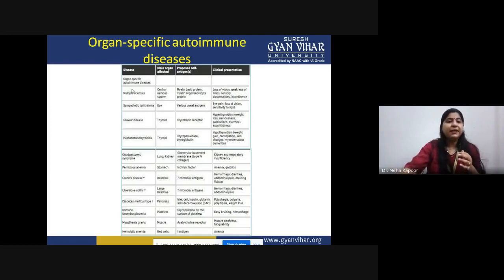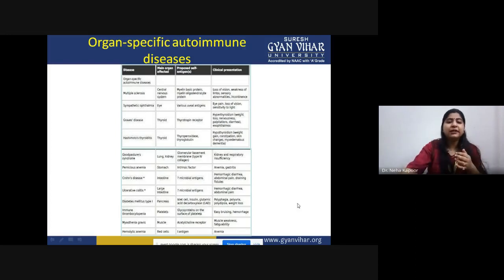Depending upon the antigen that is being attacked, these are the antigenic moieties. For example, in case of Graves' disease, the receptor is involved. In case of diabetes, the main thing is you are attacking the islet cells. You are taking insulin as a foreign molecule.